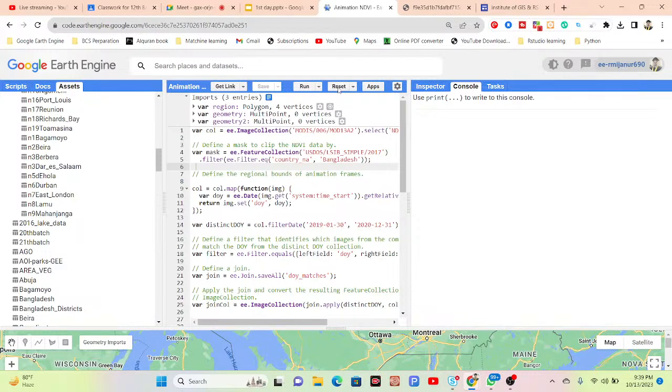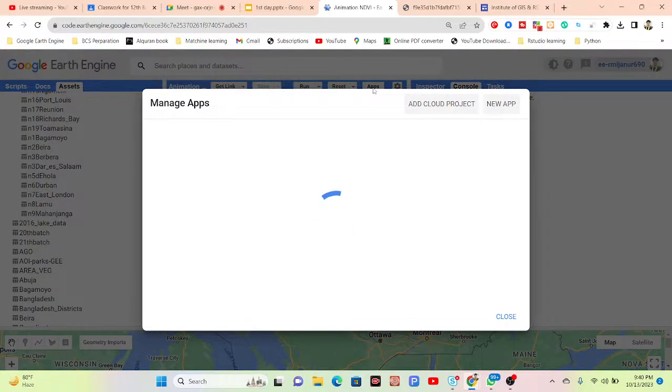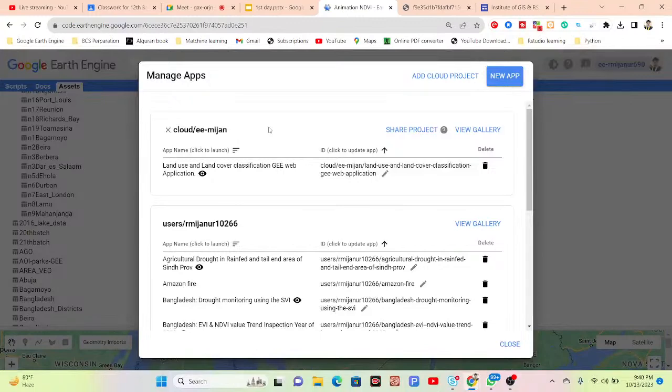And apps. In the Google Earth Engine platform we can also make different types of earth observation software or earth observation apps. We can easily create different types of Google Earth Engine web applications. Mainly the apps tab handles that. This is not included in our online training program; there is another online training program only for web applications. For now I'll also show you a little about web applications. Here you can see it manages all the web applications which you have already done.